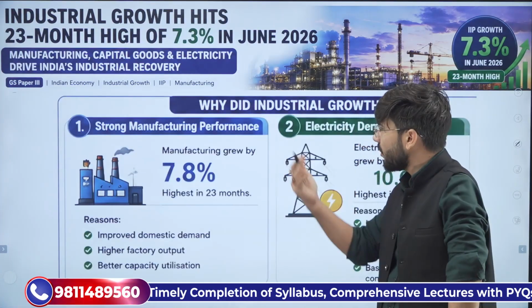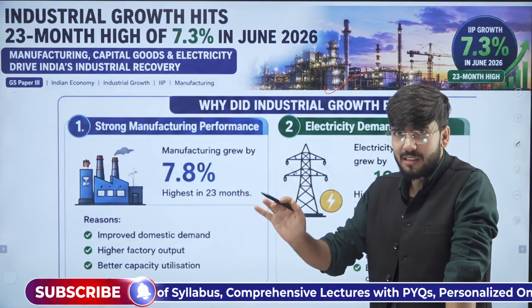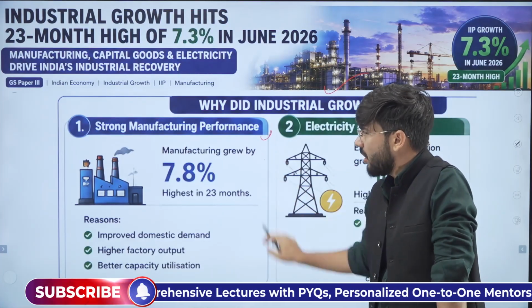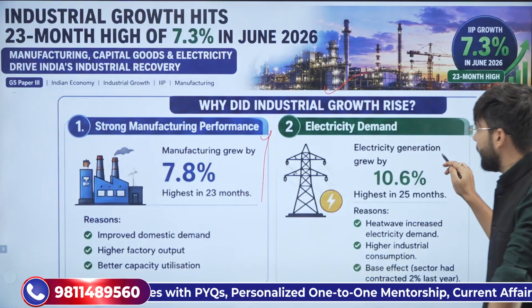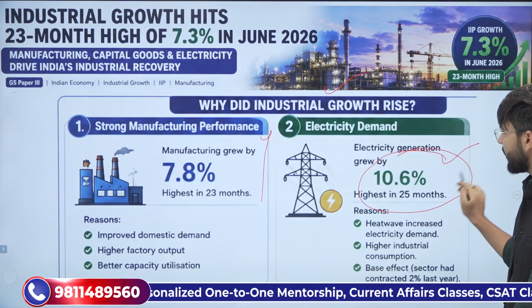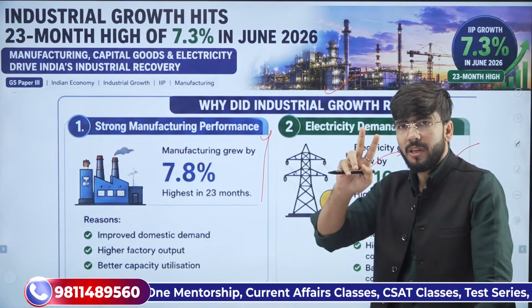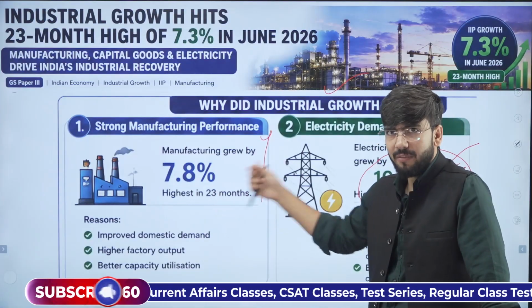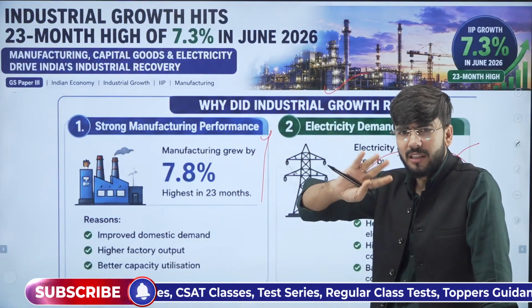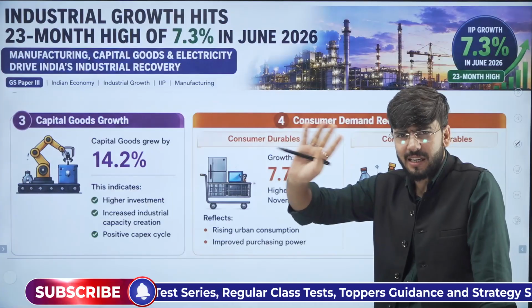We use the Alkire-Foster method in developmental aspects, and we use the Laspeyres index for quantitative measures. Understood? Why did industrial growth actually rise? The main focus: a strong manufacturing sector, and second, electricity. Highest in 25 months. Two major factors, one manufacturing and another electricity. These two things we already discussed at length.